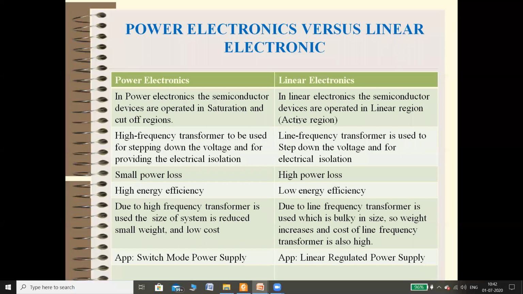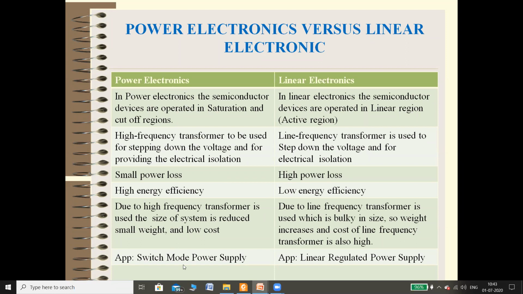Linear means active region. If the device is continuously used in active region, then the power loss is high and the efficiency of AC power to DC power conversion is also low. So that is the disadvantage of linear electronics and the advantage of power electronics.